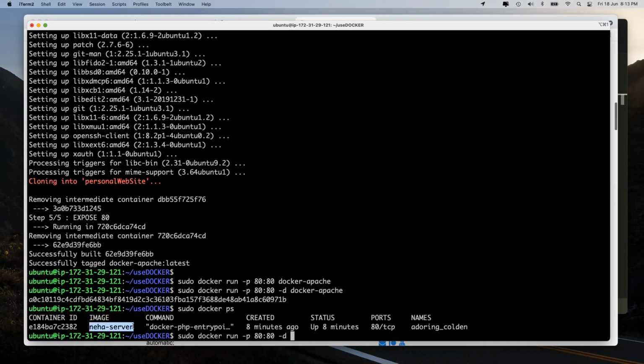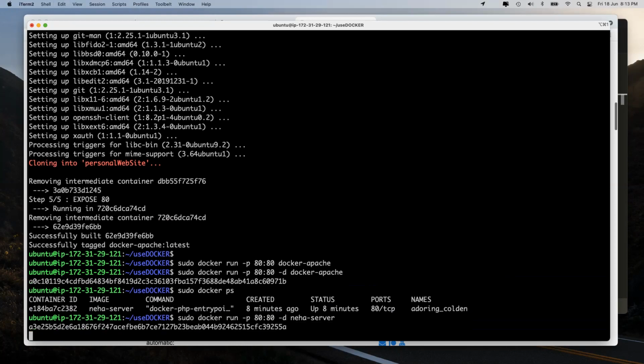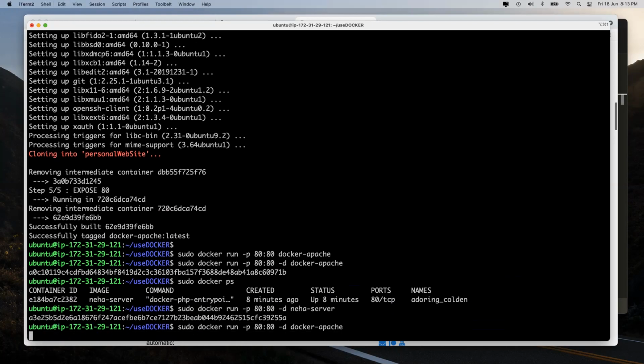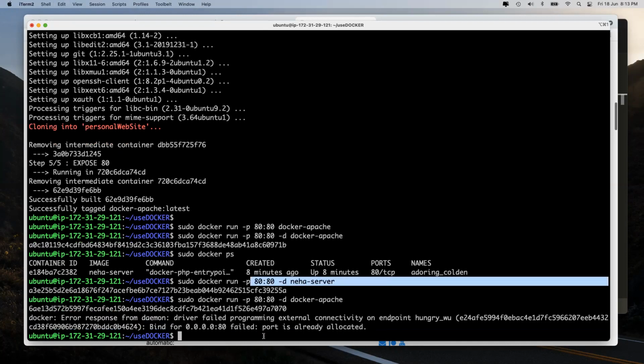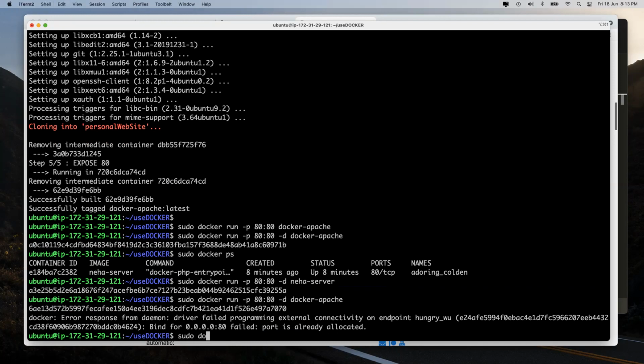Okay, got it? Now see, it will error out. Understood why? Because now the Nginx server is working on port number 80. So it is saying, how can I do it? It's already working.